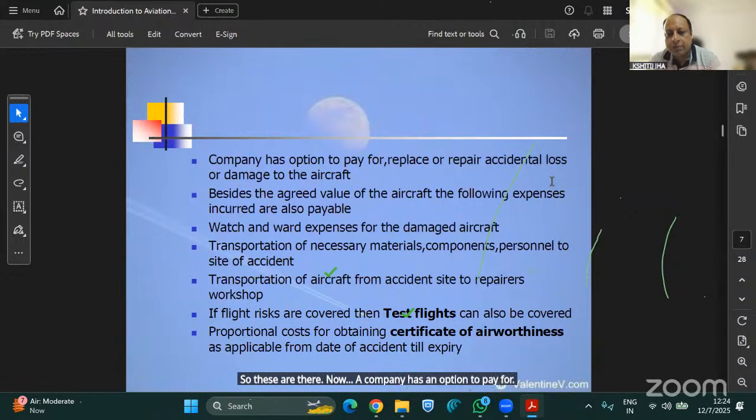Now, this is very important. Please try to understand. The company has an option to pay for. It means they are not bound to pay, but they have an option to pay for, replace or repair accidental loss or damage to the aircraft.